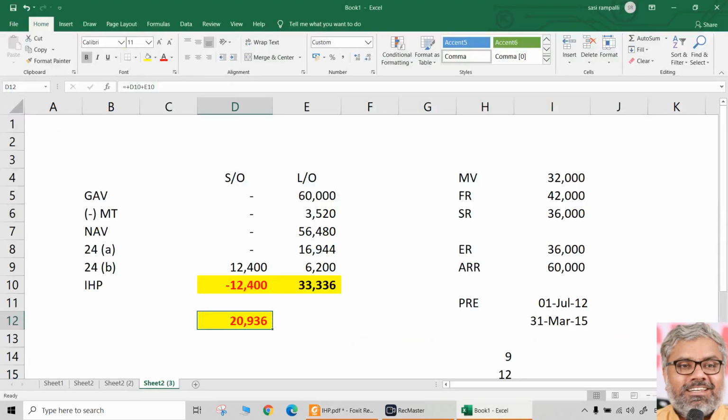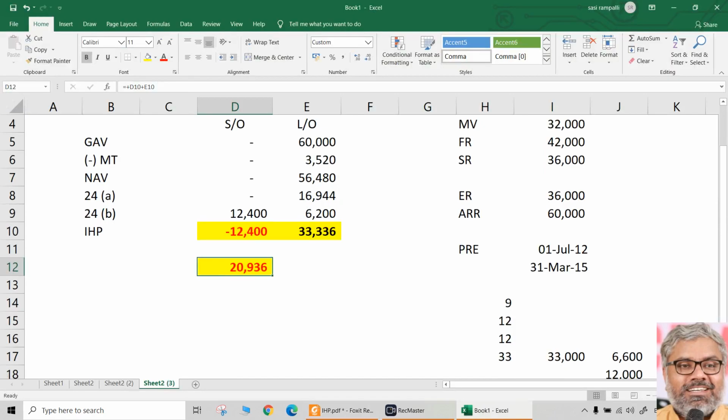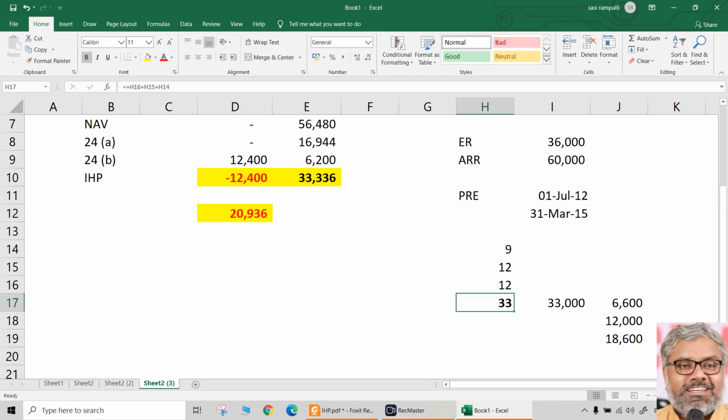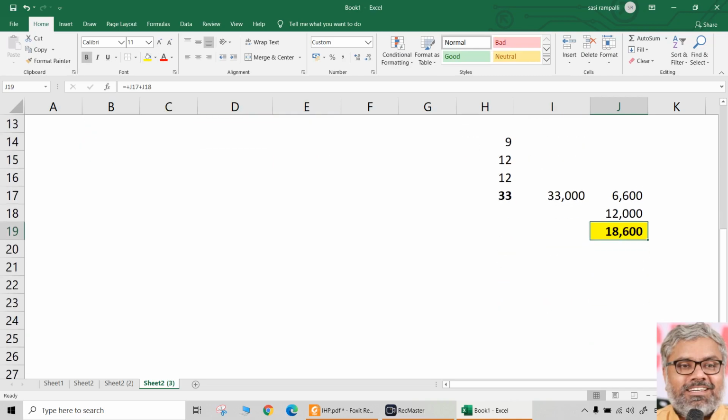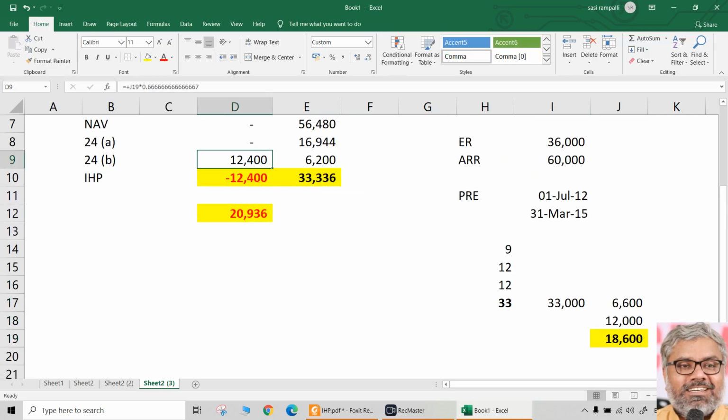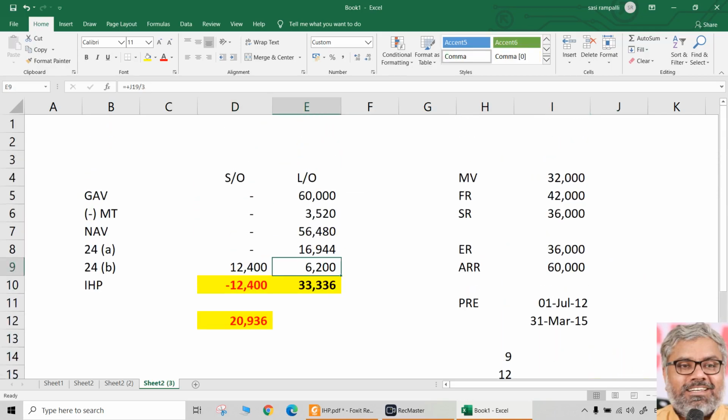And here the main thing is computation of the pre-construction period first, then interest on that. How many months is it? 33 months. Total interest of the pre-construction period will be how much? 33,000. 1/5 is only allowed as reduction, that means 6,600. Other interest, the normal interest during the previous year 2019-20, there is no problem. 1 lakh into 12%, 12,000, that is post-construction only, which means 18,600 is the amount of interest allowed as reduction on the borrowed capital. 2/3 of that will be given to the self-occupied portion, 1/3 is the let out portion.